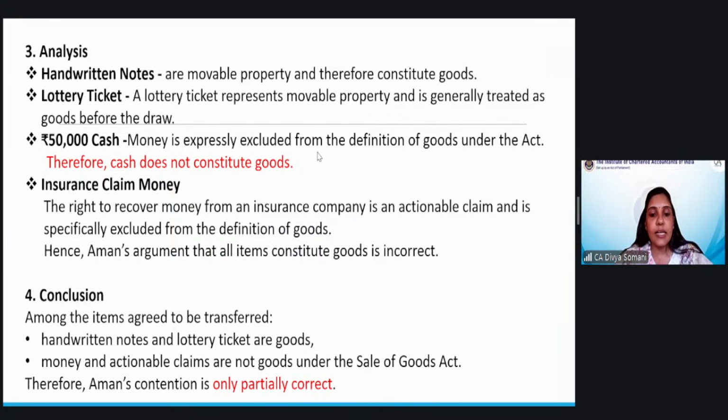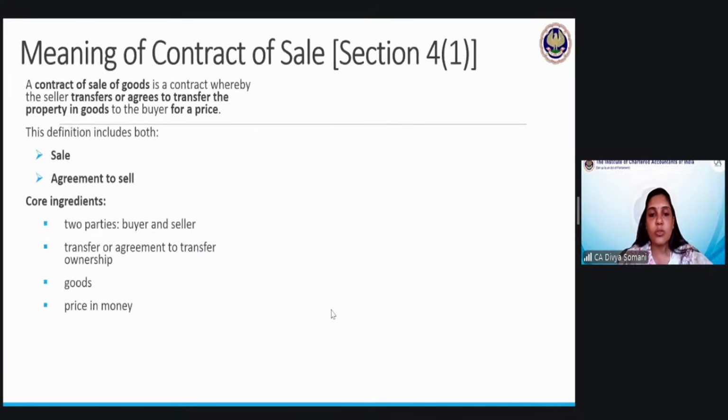We can say that Aman's contention is partially correct. Everything is not goods. Whatever is mentioned here, partially he is right, partially he is not. So that is it. We can have a short 5 minutes break if you want, and then we can start with the meaning of contract of sale.